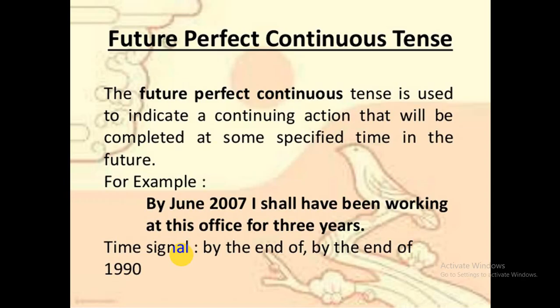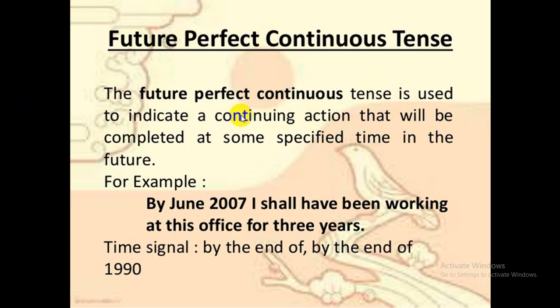Now the last one, that is perfect continuous tense. It means what? Work has been started before, but it is or it will be continuing. That time it refers to perfect continuous tense. In future perfect continuous, the future perfect continuous tense is used to indicate a continuing action that will be completed at some specified time in the future.